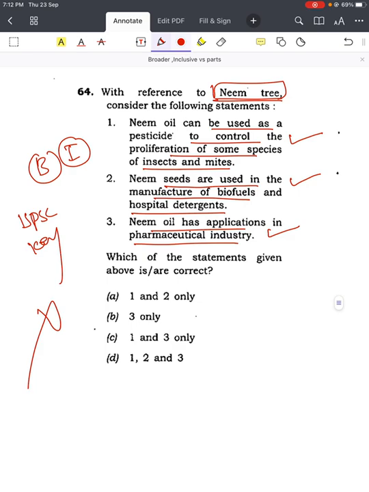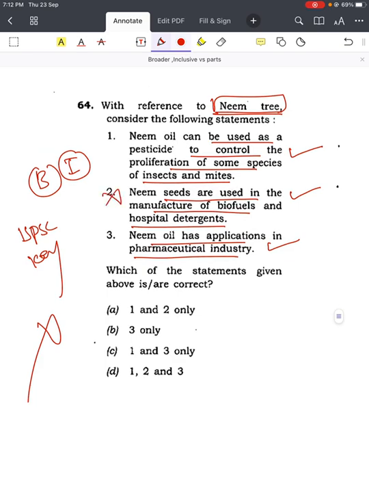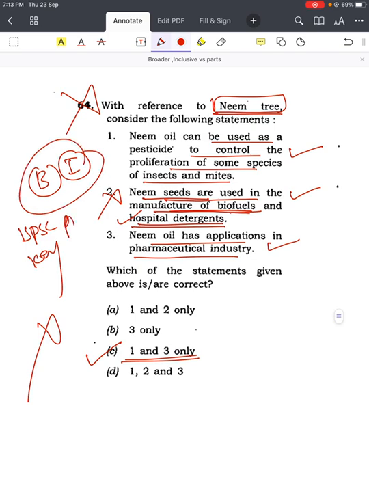work. Why? Because UPSC has considered a statement as wrong: neem seeds are used in the manufacture of biofuels and hospital detergent. UPSC has given this statement as wrong. But if you search on the net or somewhere, you will find that neem seeds can be used as a source of biofuel, and hospital detergent definitely you can use it, right? That's why the answer given by UPSC is C, 1 and 3. Here this broader inclusive versus parts option will not work.